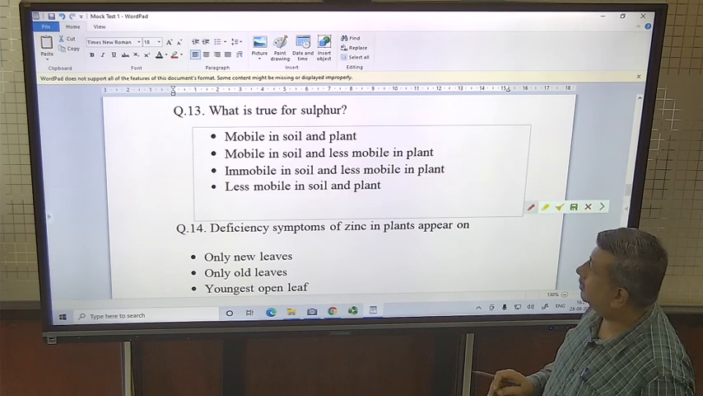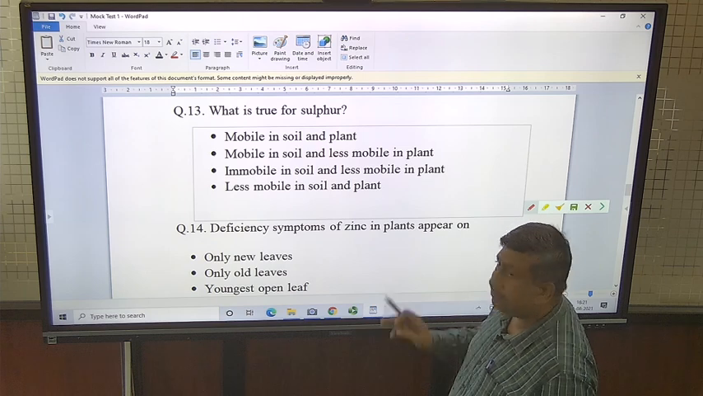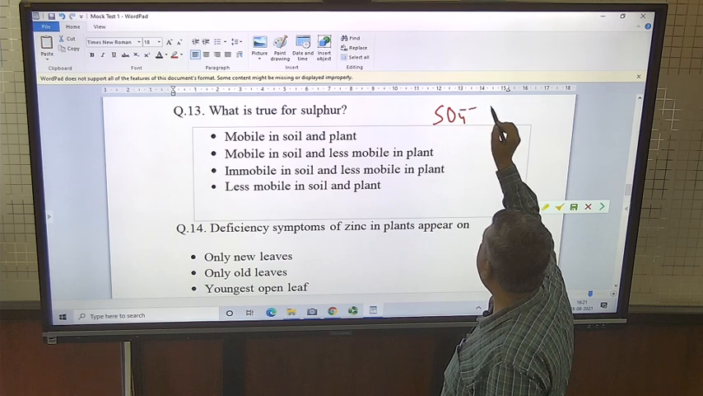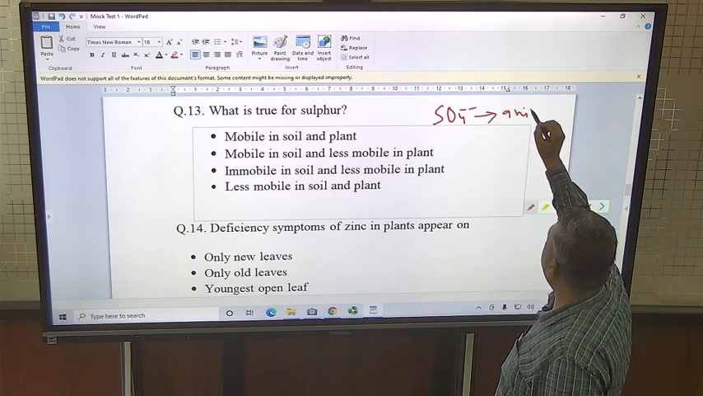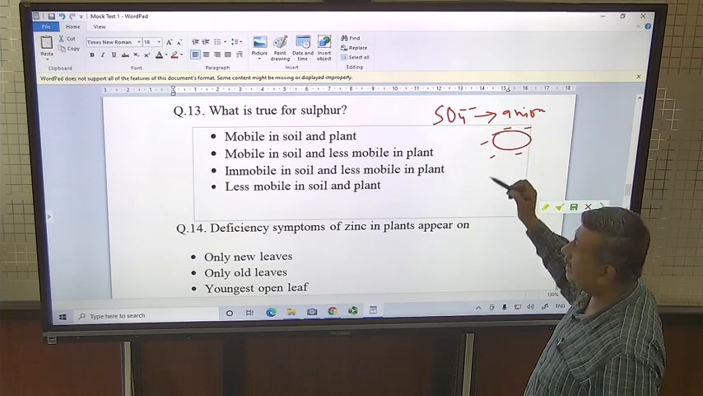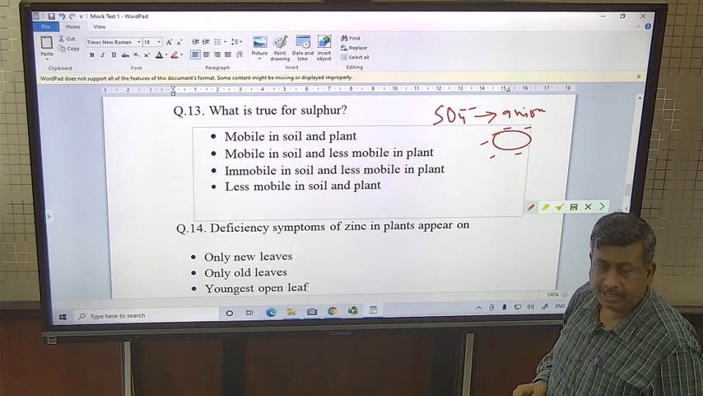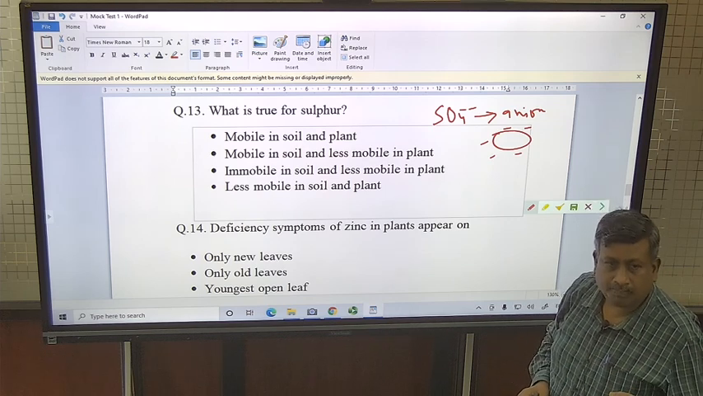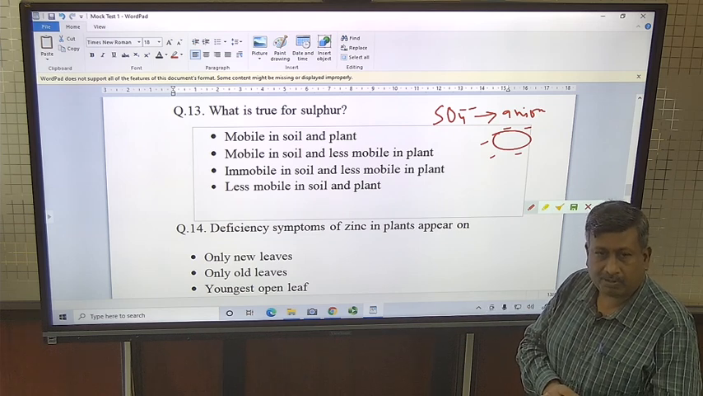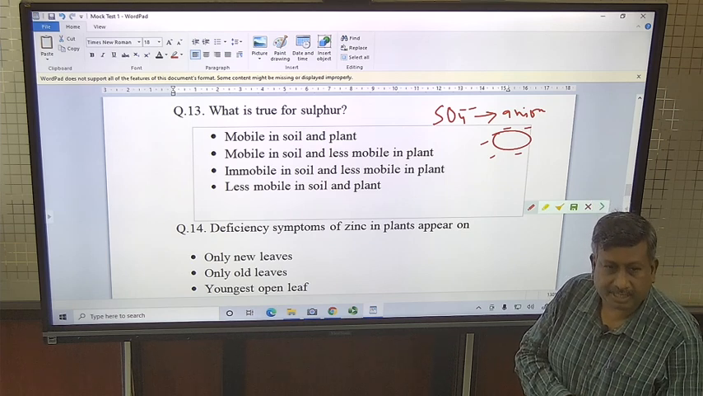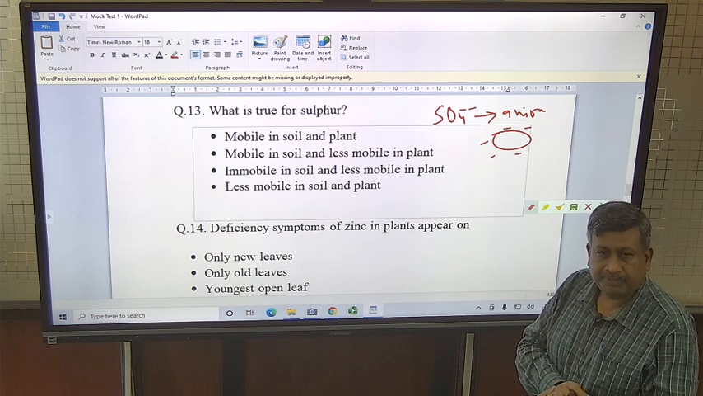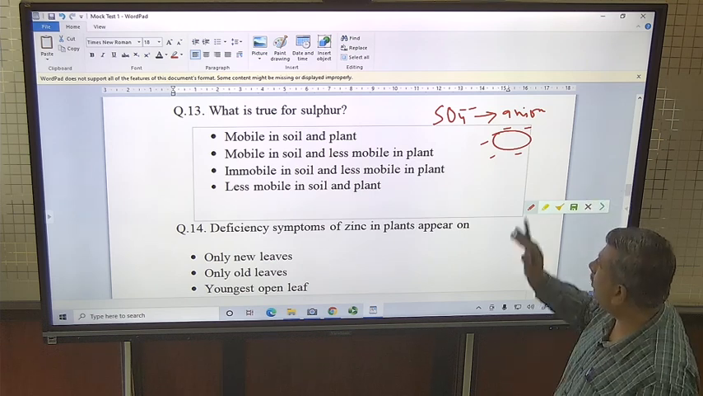So here, mobile in soil and plant. So sulfur is mobile in soil because sulfur is present in sulfate ion. So this is anion, and clay particles have negative charge, negatively charged. So these sulfate ions are repelled. That's why mobility is high. So this is the reason that nitrate are also mobile in soil because of negative charge. So anion, nitrate, sulfate, chloride, except phosphate, because phosphate is highly reactive and it makes insoluble compounds. Otherwise sulfate, nitrate, chloride are mobile because of their negative charge.